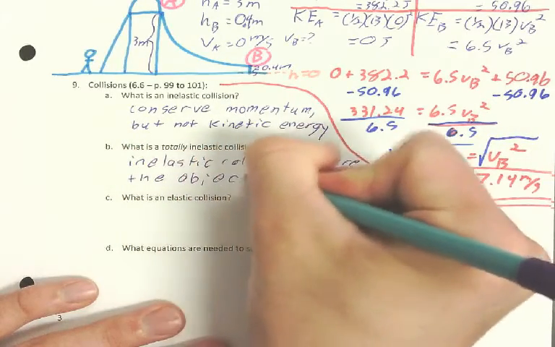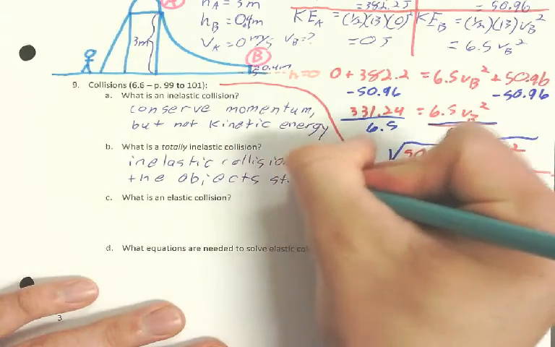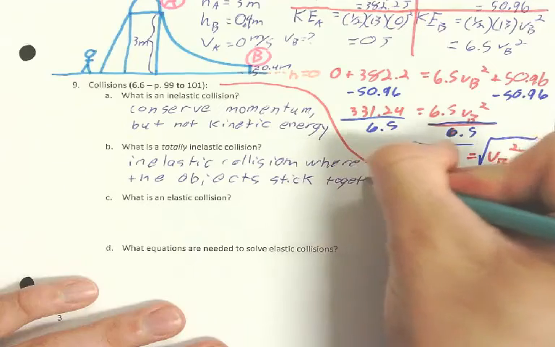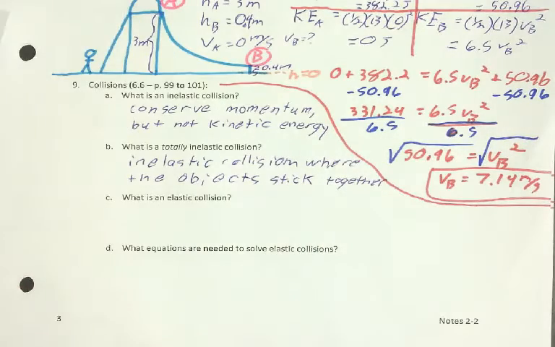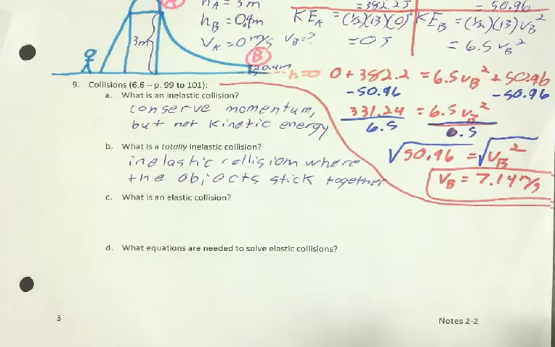So if the objects stick together, it's called totally inelastic, which means it definitely doesn't conserve kinetic energy. If it's just a regular inelastic collision, it might partially conserve kinetic energy, which means they're close but not the same. If it's totally inelastic, the initial kinetic energy and the final kinetic energy are usually nowhere close.